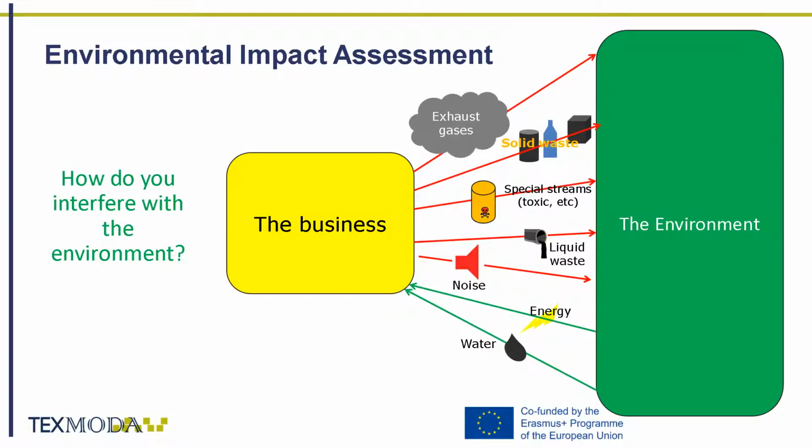The project of implementation of environmental management starts from the initial environmental impact assessment. This consists in identifying and assessing all the aspects of the business which affect the environment, like noise, solid waste, liquid waste, gas emissions, dangerous and special streams of waste, water consumption, energy consumption, electricity, fossil fuels, renewables, and energy efficiency, transportation, production, insulation, heating, air conditioning, and ventilation, and lighting.